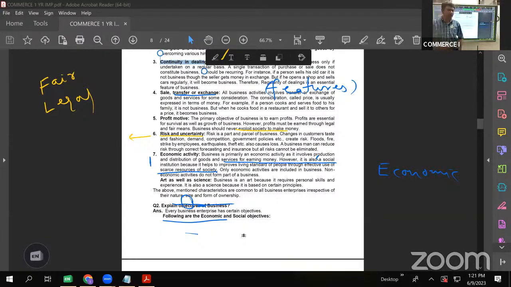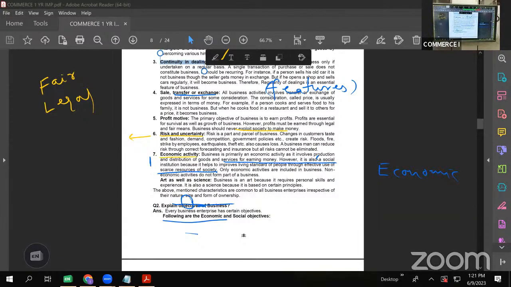So what do businessmen do? They will act very prudently to cover that risk, to overcome that uncertainty. The businessman will take an insurance policy. This you'll learn in your second year, insurance contracts and all that. But insurance is an economic activity that will help overcome the risk and uncertainty. Next is economic activity.